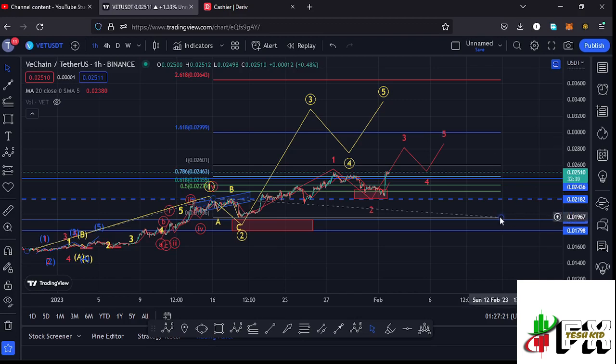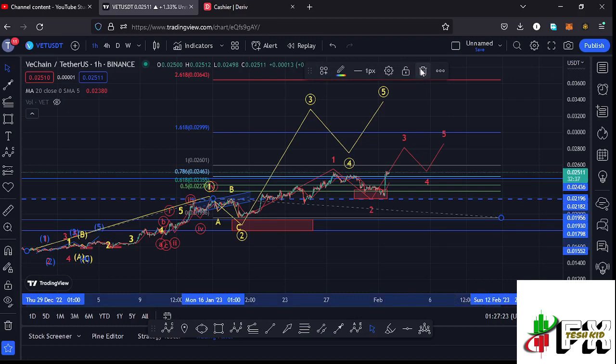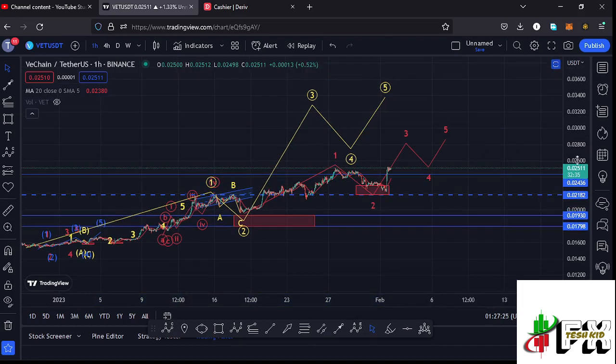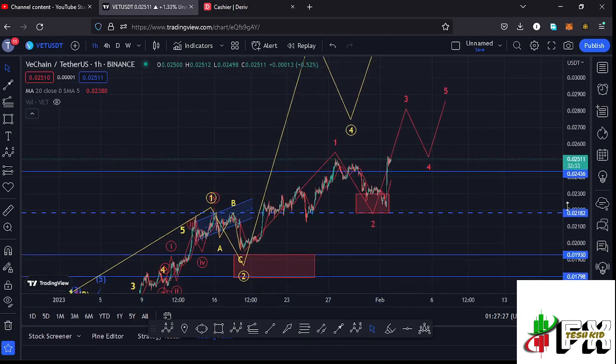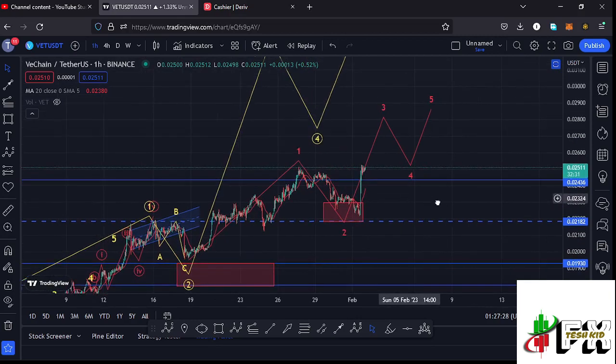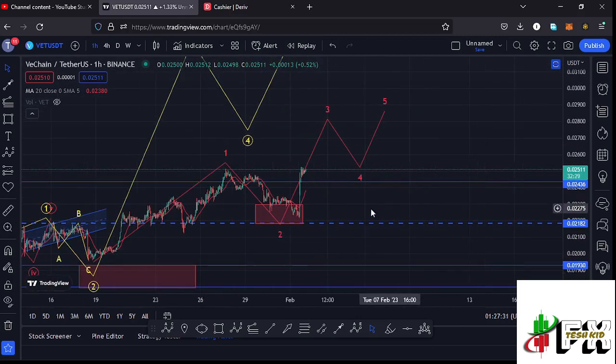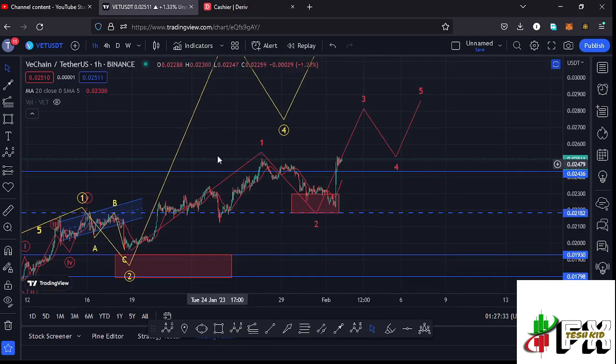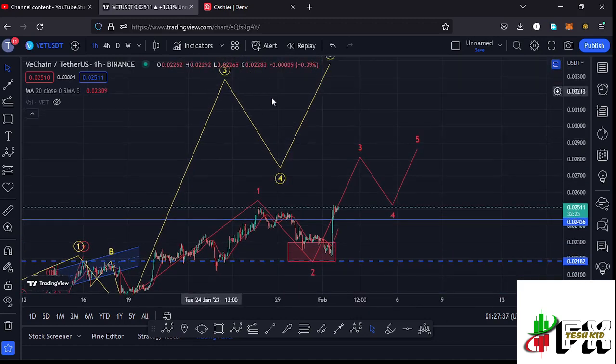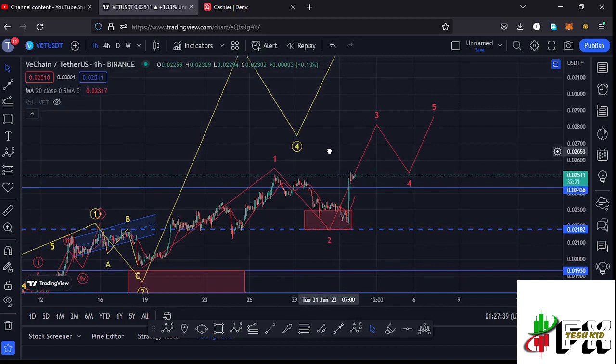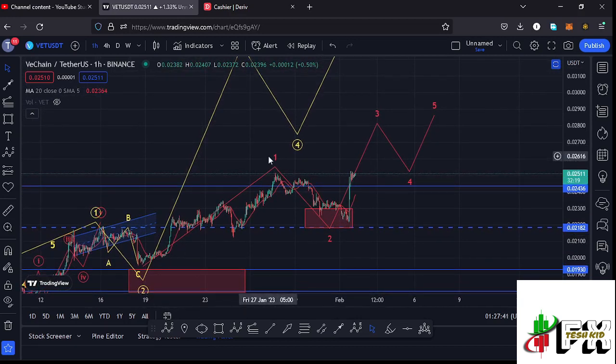And in the formation of that wave 3, which is an impulsive wave, you also expect to see a 5-wave structure in formation within that larger Elliot wave count 3, and I believe we are seeing such a move here on the Vechain chart, where you can see that I have this Elliot wave structure in red, which is a fractal wave within the formation of that larger Elliot wave count 3, where I believe we have seen the high for that first wave, then we have retraced in the formation of this wave 2, and I believe whatever we are seeing at the moment could be the start of the formation of this wave 3.